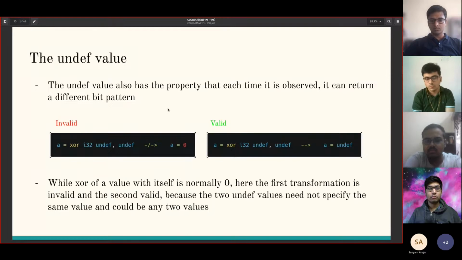And the undef value has an additional property that each time it is observed, it can return a different bit pattern. What this implies is that if you do XOR of undef, undef, it need not be 0. Typically, XOR of something with itself is 0, but it need not be 0 here because the first undef could be 7 and the second undef could be 3. It can take different bit patterns. However, it is valid to say that undef XOR undef is undef itself because we're basically considering XOR of all possible pairs because the undefs can take any number.